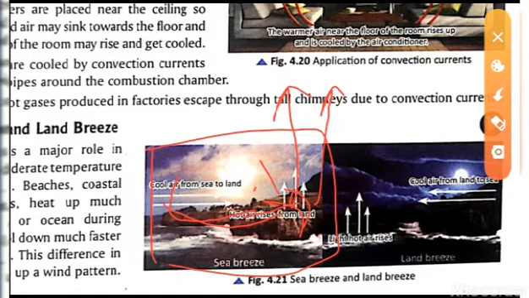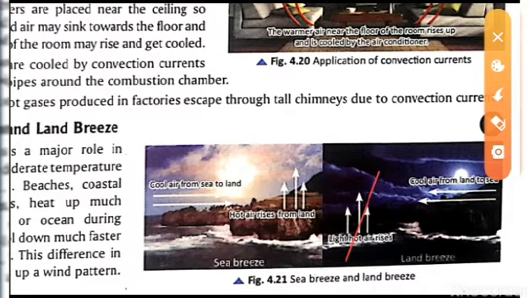This is the reason there is a maintenance of temperature in the environment. Continuously the sun is giving heat, but the temperature is maintained.